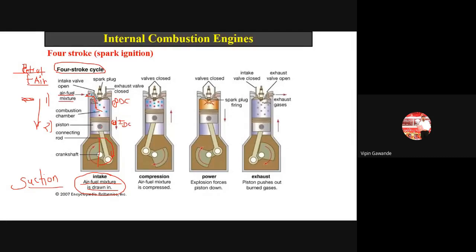Now the piston position is 2, the air fuel mixture has come inside the cylinder, and the inlet valve gets closed. In the second stroke, the piston moves from 2 to 1, and the crank again takes a 180 degree rotation. Now both valves are closed, the inlet valve and the outlet valve.